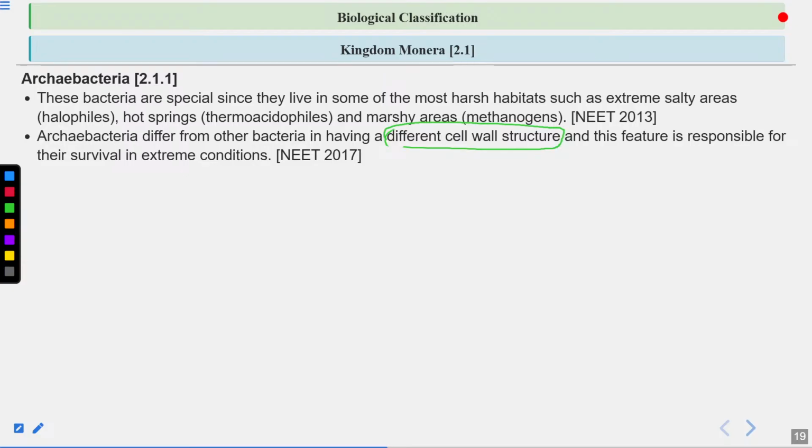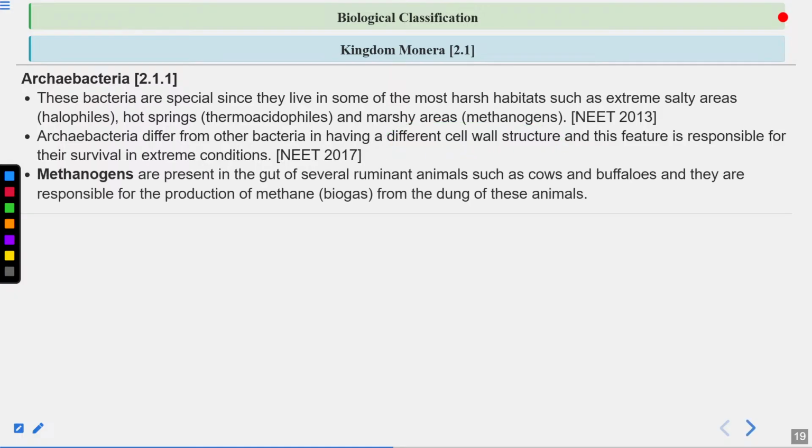So you can write this: the archaebacteria cell wall structure is different. They consist of pseudomurein, glycoproteins, and complex polysaccharides. This is also very important. This is how they survive in the extreme habitat, because of their different cell wall structure.